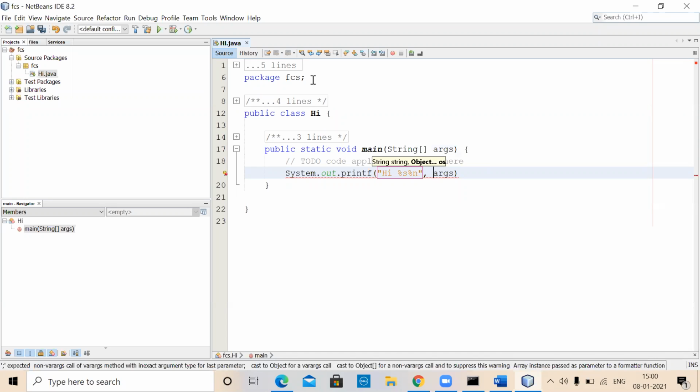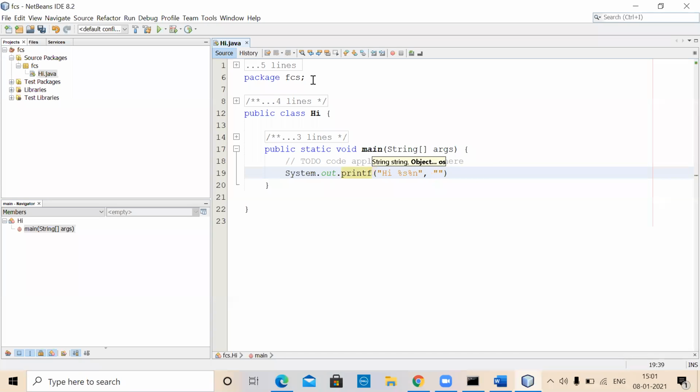Now, what is it that you want to display? I %s, so here I would like to say I followed by, let us say, FCS students. And then at the end, a semicolon.